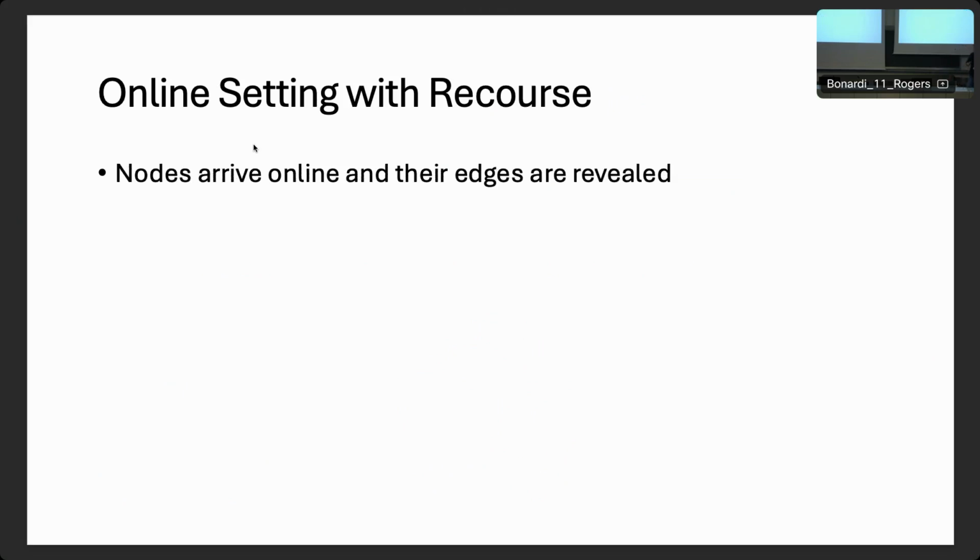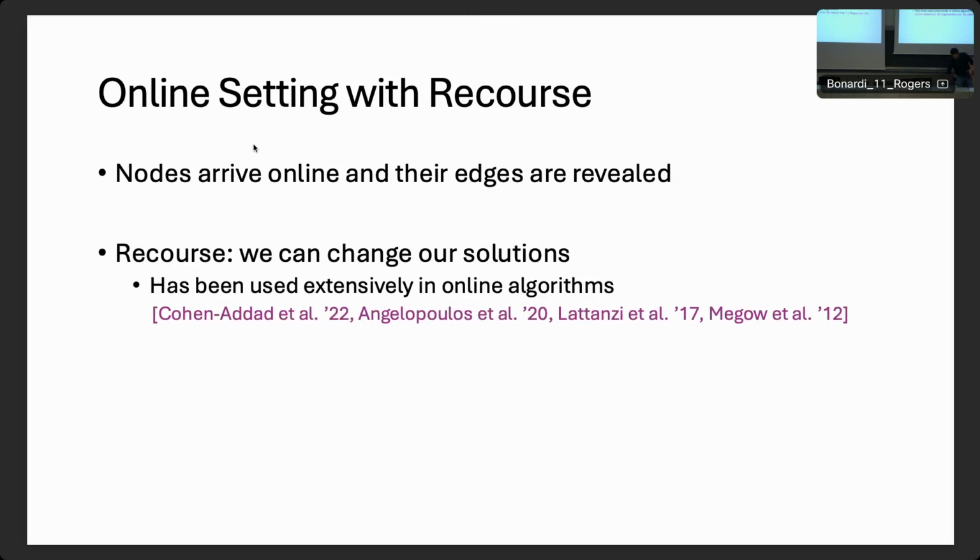Now, since we are interested in the online version of the problem, our input model is that the nodes are arriving in an online fashion, and on each iteration, when a node arrives, we find out what its edges are with the previous nodes. The main difference with the classic online setting where we make irrevocable decisions is that we allow recourse.